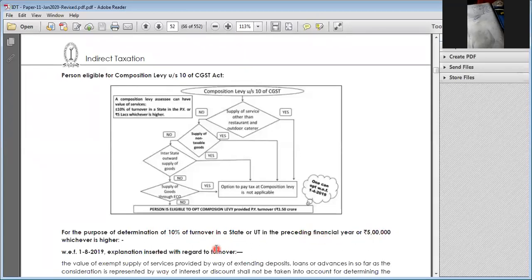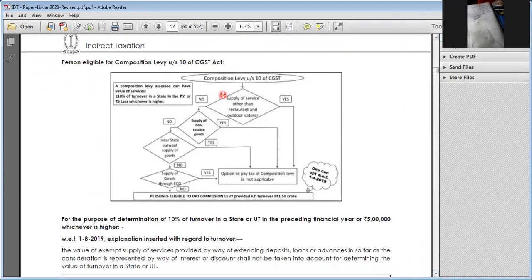In the preceding previous year, 10% or 5 lakhs, whichever is higher. Last year's service activities should be less than 10% or 5 lakhs, whichever is higher. Regarding composition levy under section 10, supply of services other than restaurant services, if yes, you cannot opt for composition levy. Non-taxable goods, no. Interstate supply, no. Supplying goods through an e-commerce operator, no. Then you are eligible for composition levy. If you are doing such other activities, then you can opt for composition levy.